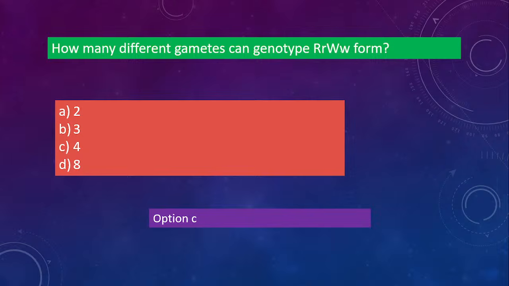So 4 different gametes: capital R capital W, capital R small w, small r capital W, and small r small w. So 4 different gametes can be formed from this type of genotype. It can't be 8, it will be 4 only.